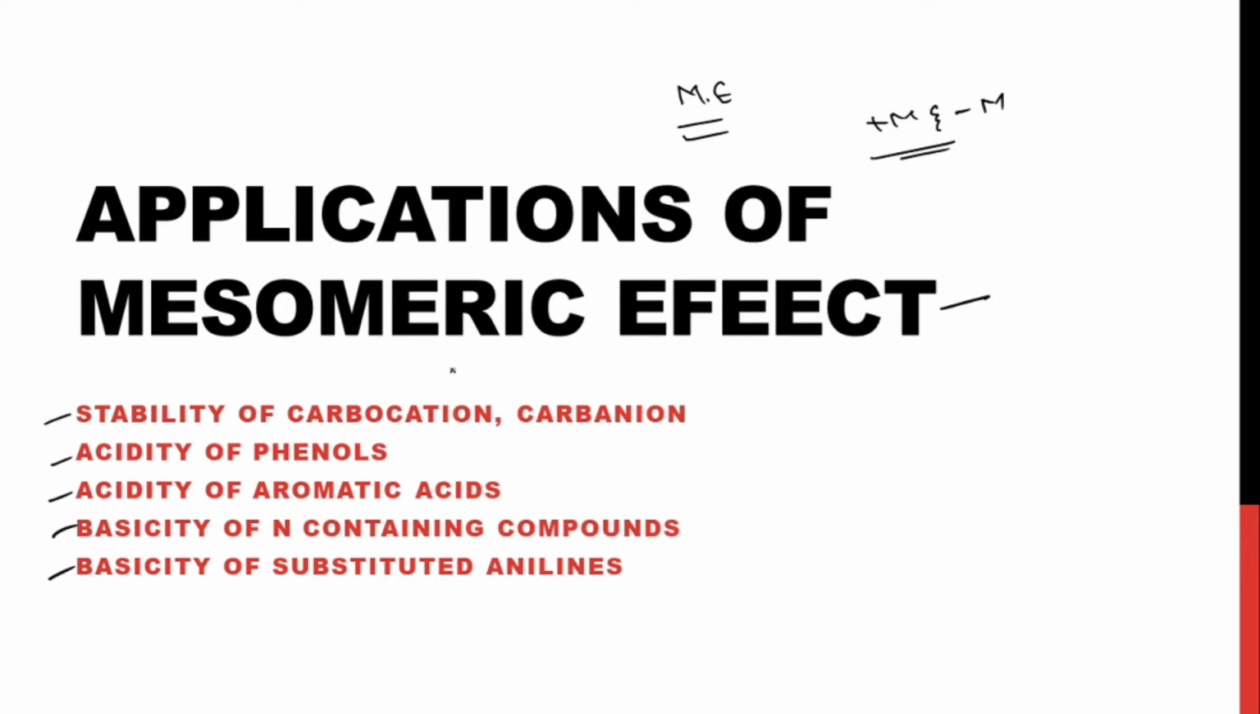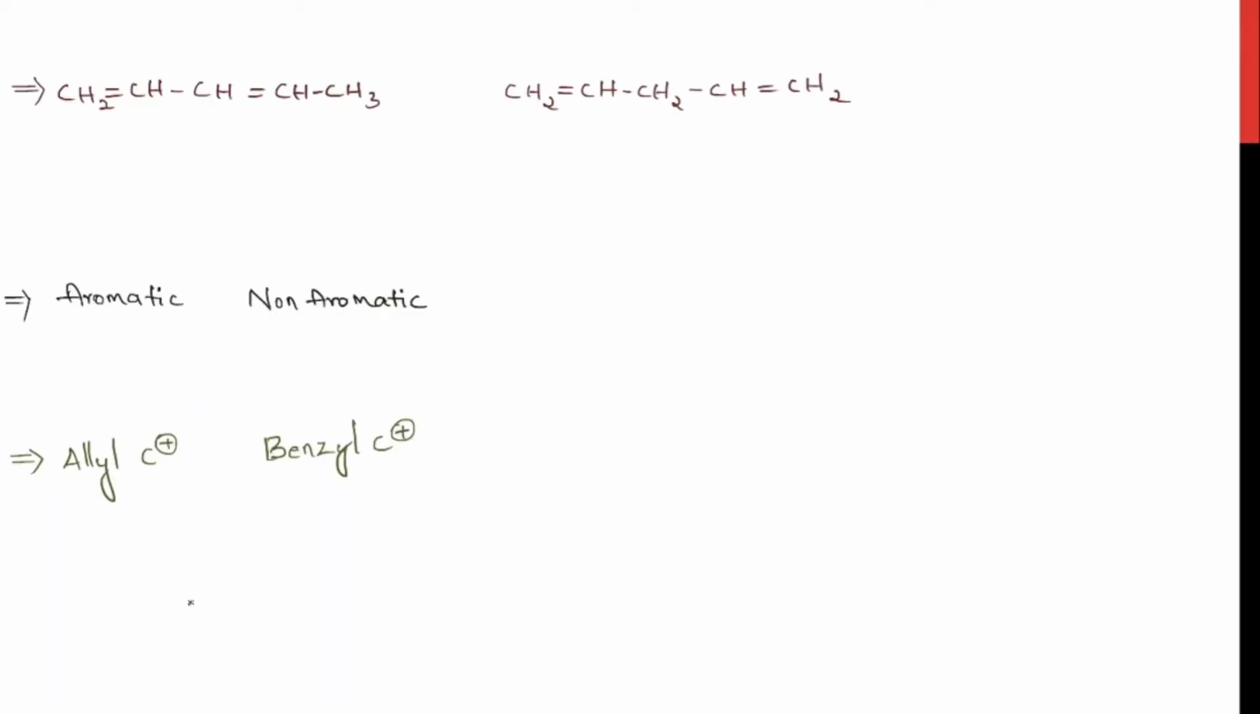We are going to see how mesomeric effect is changing the stability of carbocation and carbanion and also the acidity and basicity. Before getting into our main topic, let's recollect a few points. Out of these two molecules, which molecule will be the more stable one? In this molecule, you see a conjugation of pi bonds, and in this molecule, you can see two pi bonds, but they are not in conjugation. Only this molecule is in conjugation.